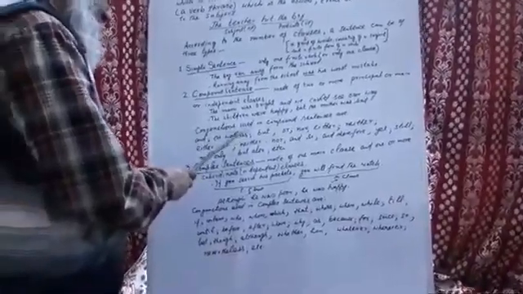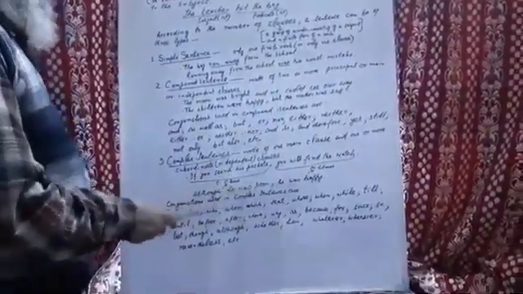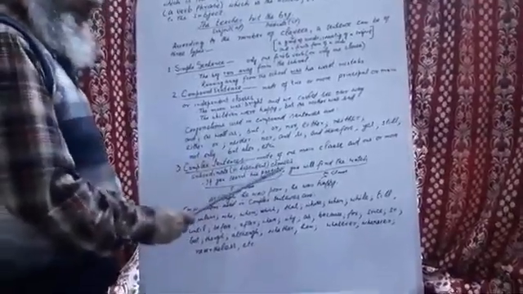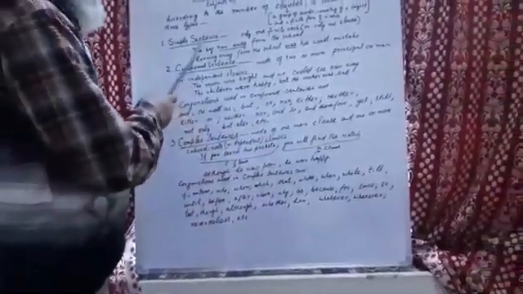Just as there are certain conjunctions used in compound sentences, in the same way there are many conjunctions used in complex sentences. When we remember these conjunctions, we can easily transform one type of sentence into another form.